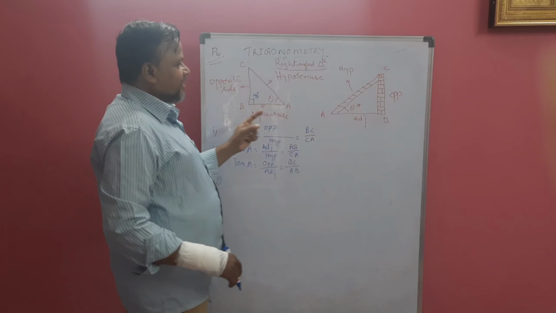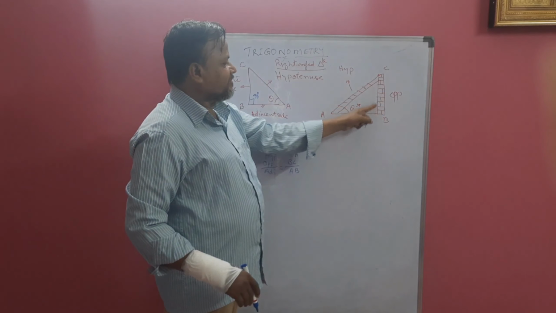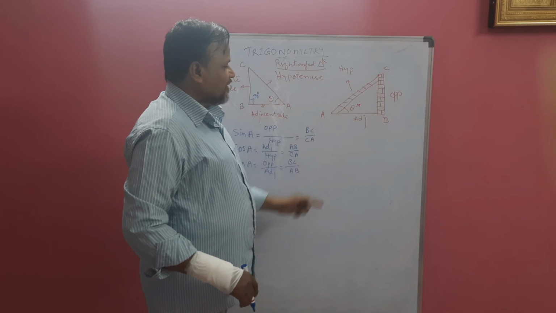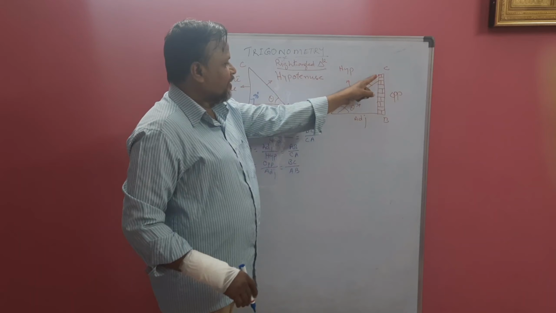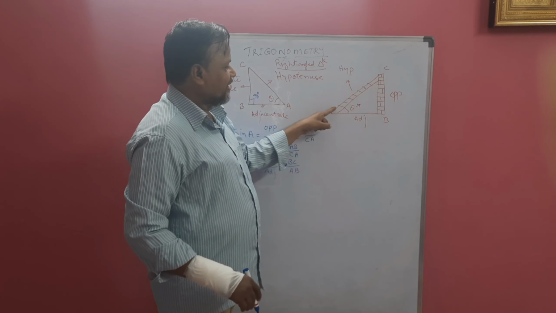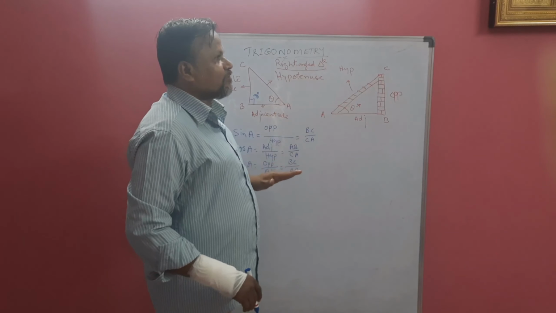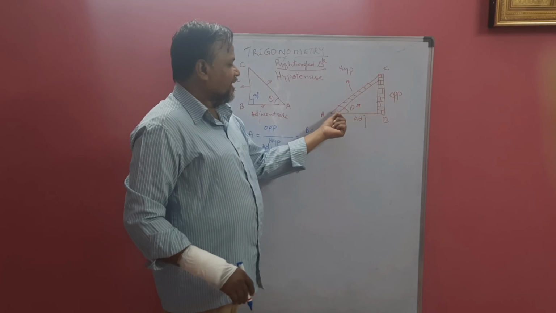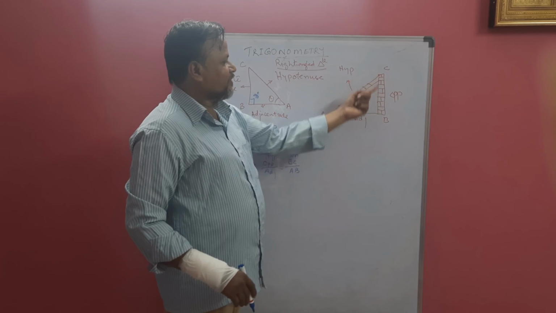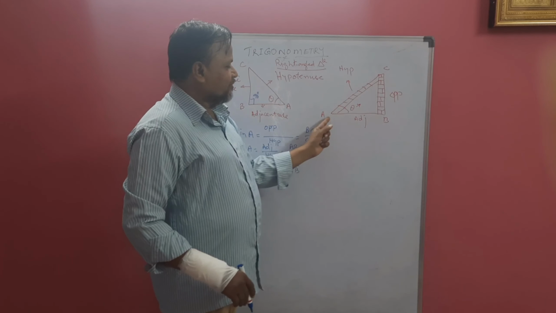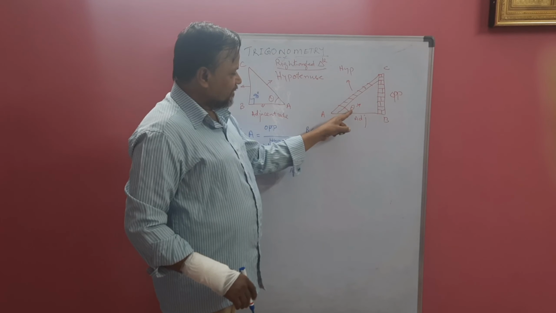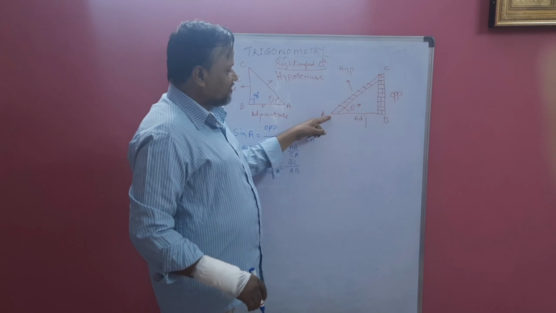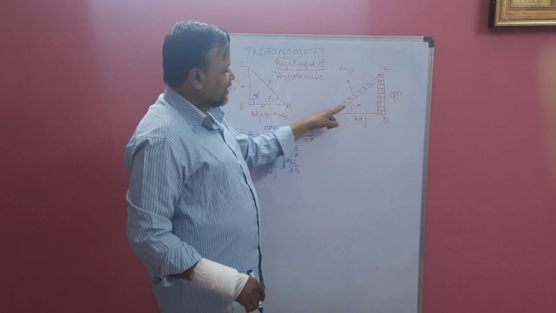Now you can easily understand this: if this is a wall, the wall is always opposite. If this is a ladder, we put the ladder slanting against the wall. So the ladder is the hypotenuse. We adjust the ladder according to the height. That is called adjacent: the angle between the ladder and the base.